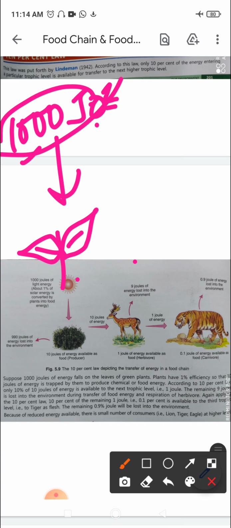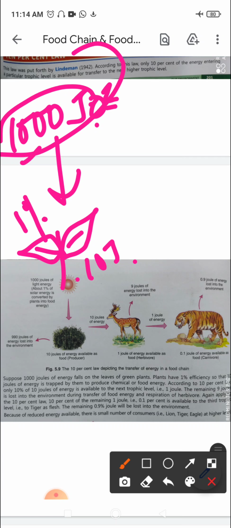They are able to absorb only 1%, which makes it 10 joules. So as per the 10% law, only 10% of 10 joules is available for the next trophic level. That is 1 joule, right? So only 1 joule is available.